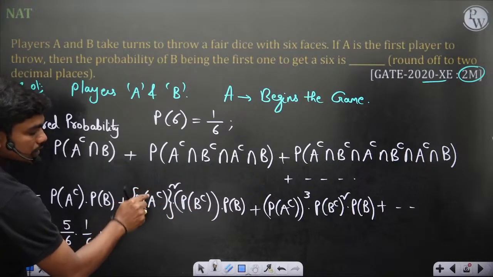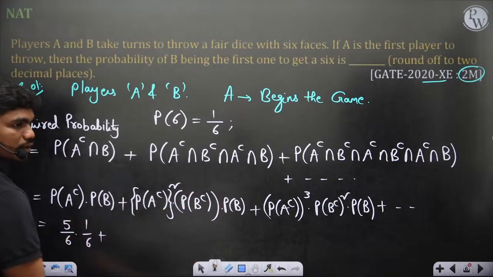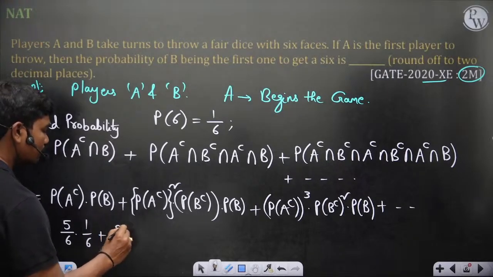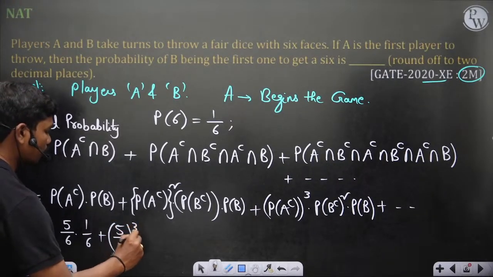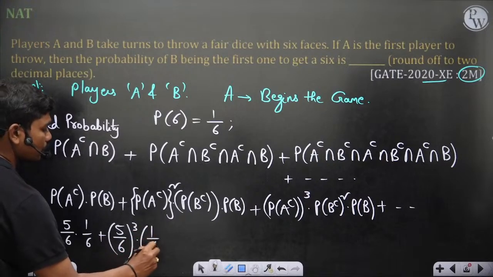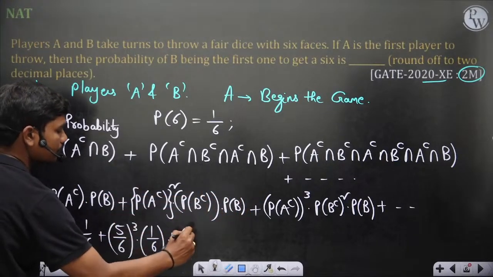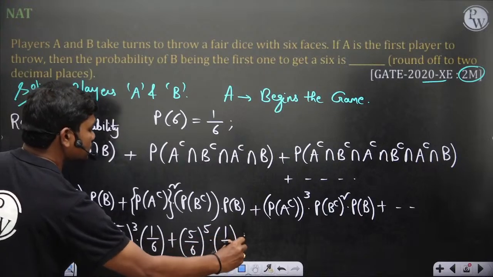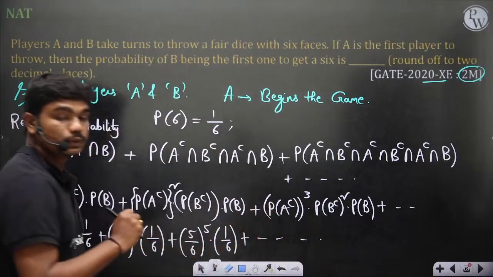Probability of A not getting a 6 is same as probability of B not getting a 6, because in both their hands there is a fair die whenever their turn comes up. So this is 5 by 6 whole cube into this P of B, 1 by 6. Next, this term would be 5 by 6 whole power 5 into 1 by 6, plus, and so on. This is the actual answer in this case.